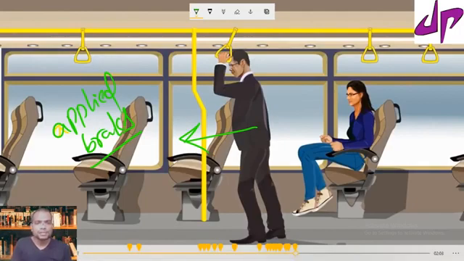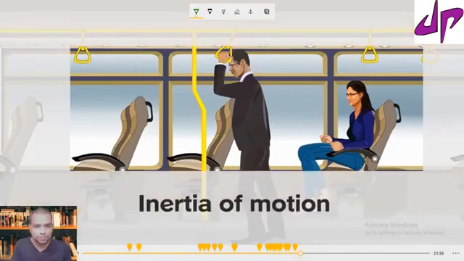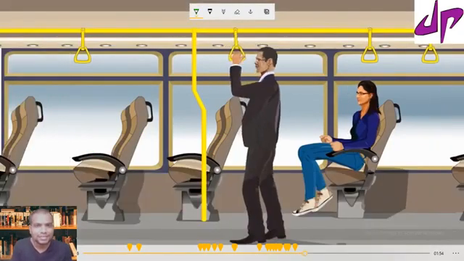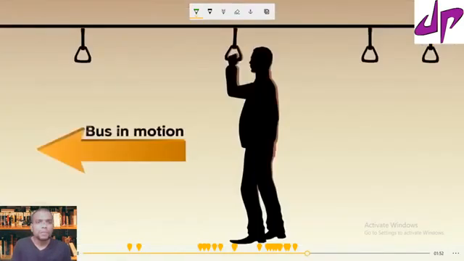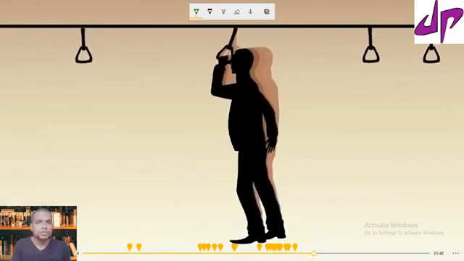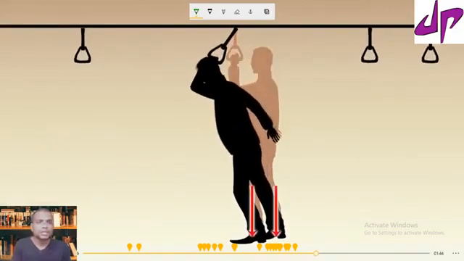So how is it? When the bus is moving, we are also in motion, and all of a sudden the bus comes to rest. So we will lean forward. That is because of inertia due to motion. The bus motion and our motion are both the same. The bus is moving in one direction, so my motion is also in the same direction.